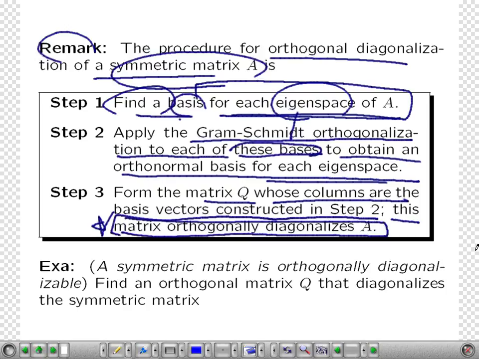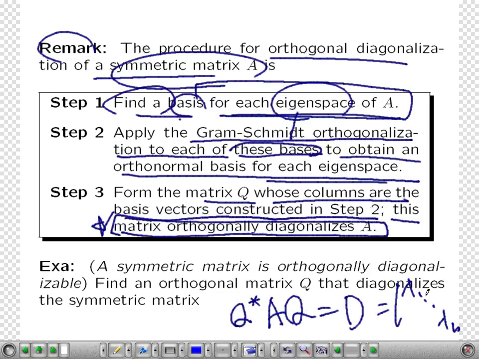Since you have n orthonormal eigenvectors, U star A Q should be a diagonal matrix whose entries are the eigenvalues, counting multiplicity, like this. Here, since it was a real symmetric matrix, this is the same as this. Okay, like this. So this is a process that you already know, but I just rewrote it.